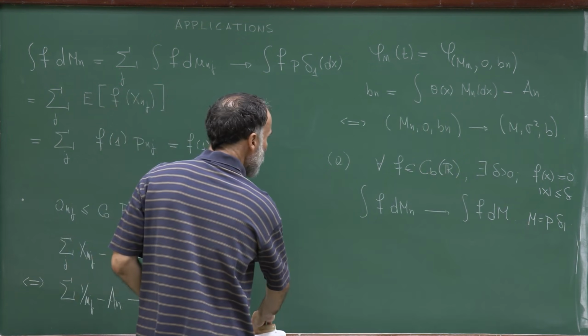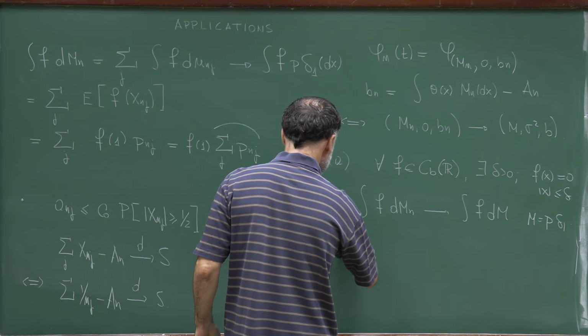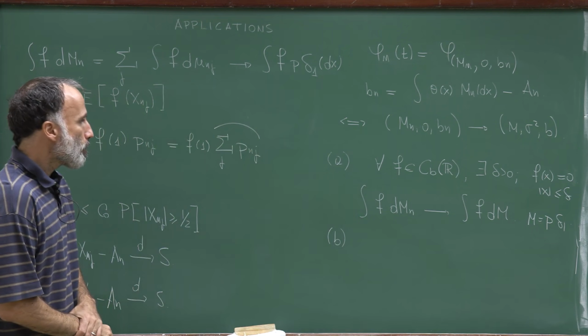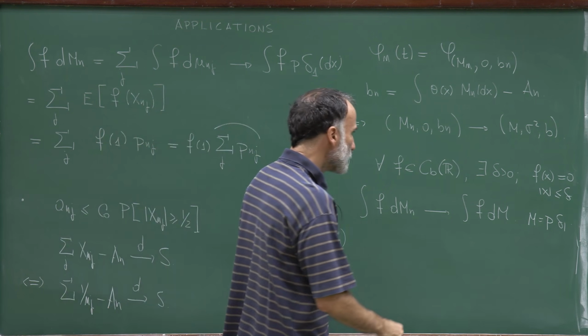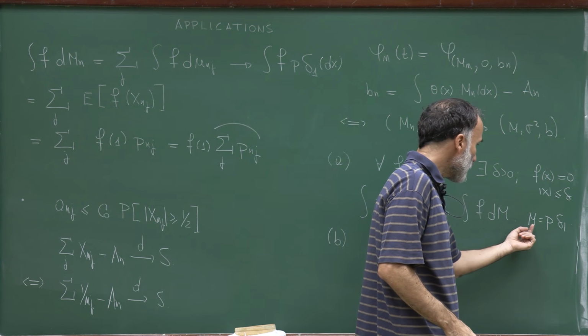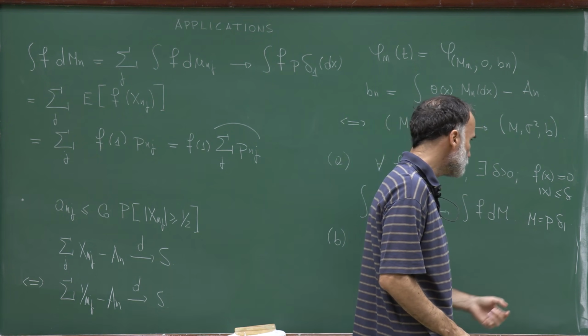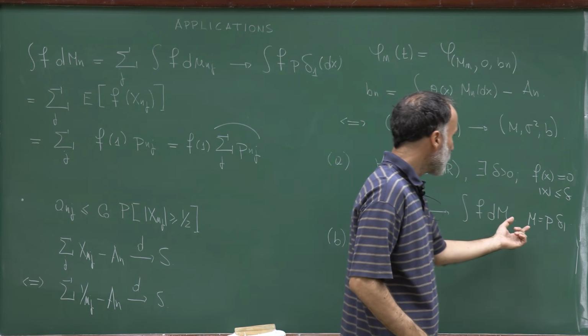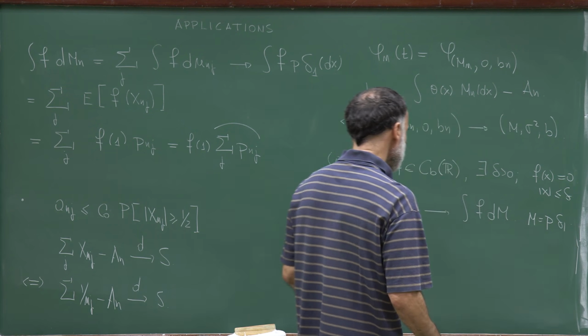So now let's go to the second condition. The second condition is that there exists an x0 which is a continuity point of m, as well as minus x0. Here I can take any number different from 1.